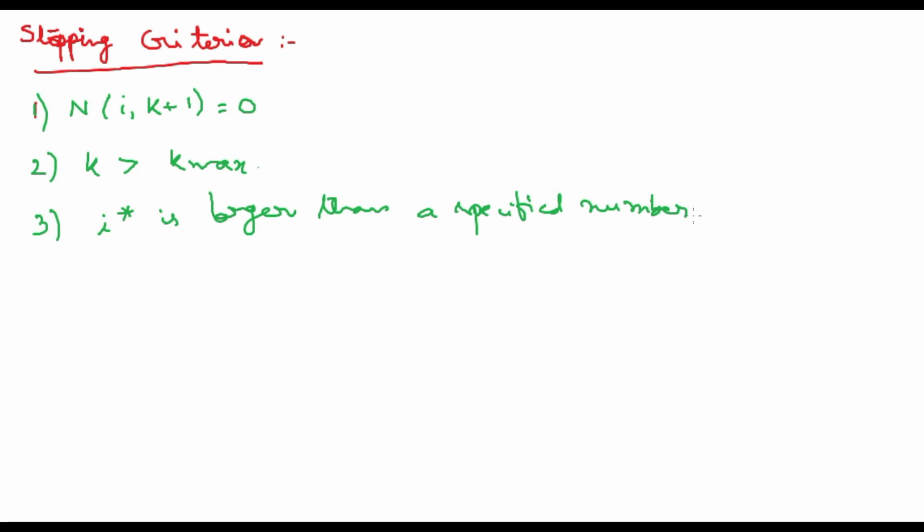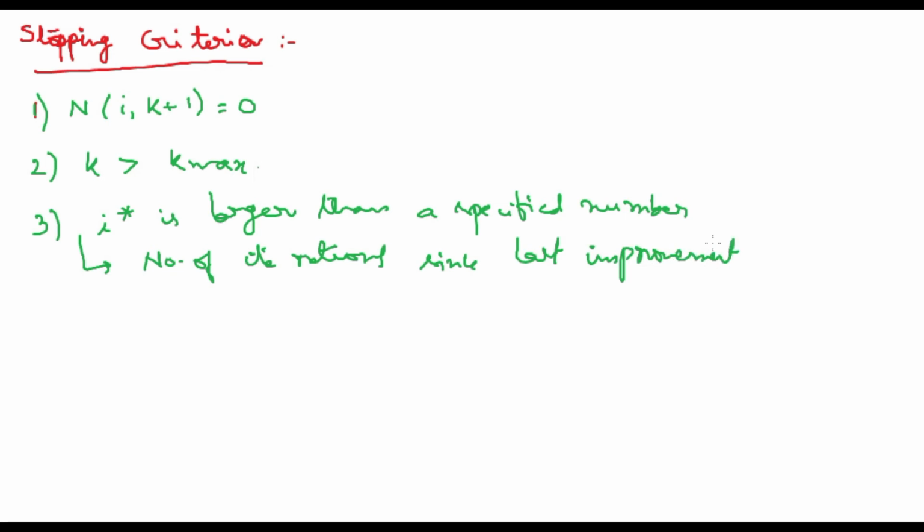So what is this? The number of iterations since the last improvement of I star. Let me write here. So the number of iterations since last improvement. So what does it mean? Actually, I star is larger than a specified number.